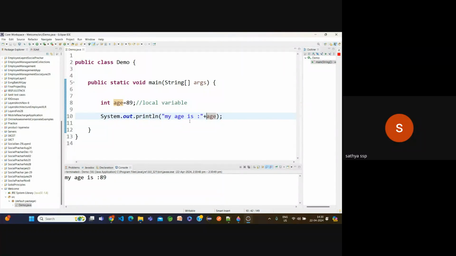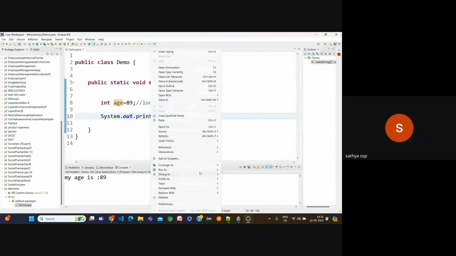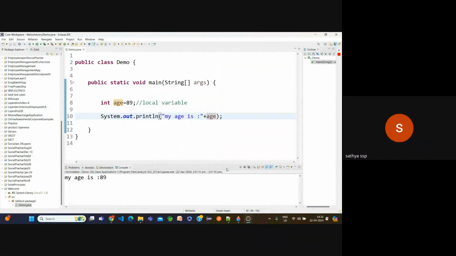But suppose this age I write inside the double quotes. Now what will happen? Can I get the age 89? No. I'll get the age name only, but I cannot get the age value. If you want to get that, we need to keep it outside the string. Okay, right click, run as Java application. Now we get my age is 89.